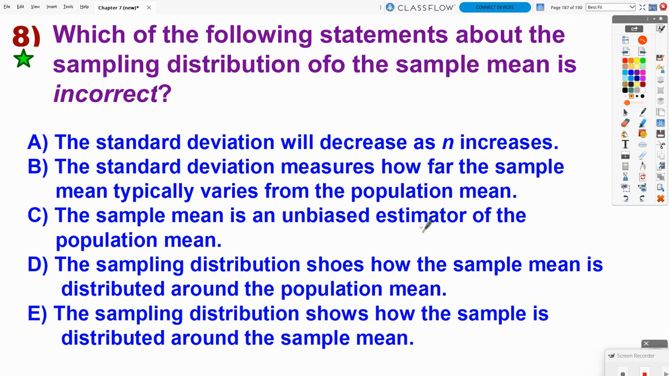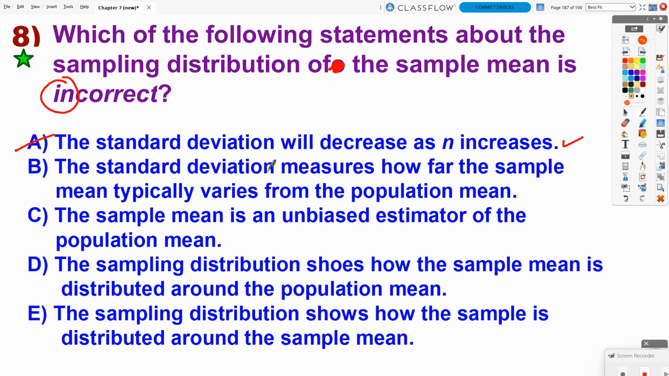Number 8. Which of the following statements about the sampling distribution of the sample mean is incorrect? A, the standard deviation will decrease as the sample size increases. The spread's going to go down as the sample size goes up. Yeah, no, that's a true thing. But again, remember, we're looking for the incorrect statement. So it's not A.